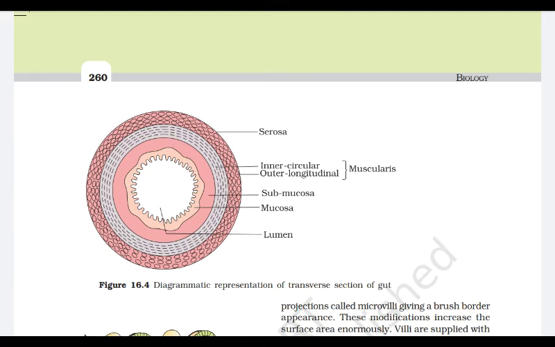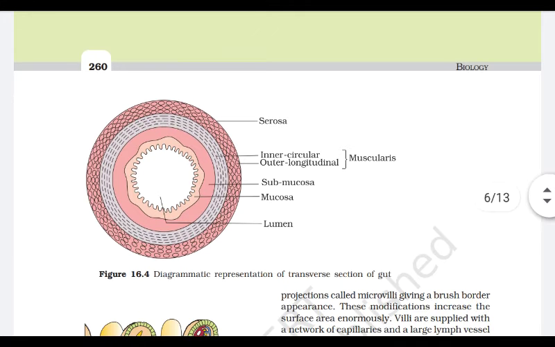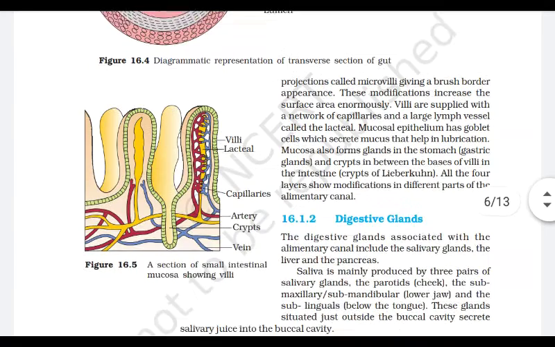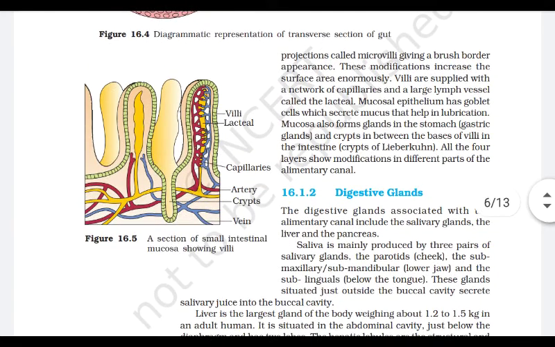The innermost layer, the mucosa, contains many glands in different parts of the body. For example, in the small intestine, mucosa is modified into villi, which increase the surface area and help in the absorption of the food. Villi and lymph vessels are the two modifications which help in the absorption of the food.